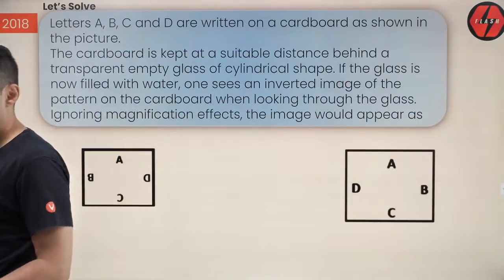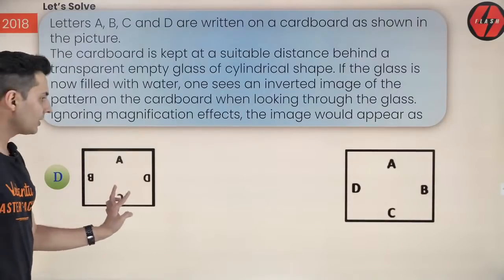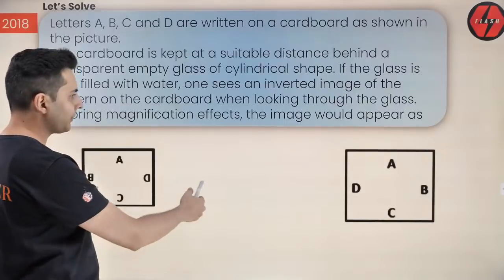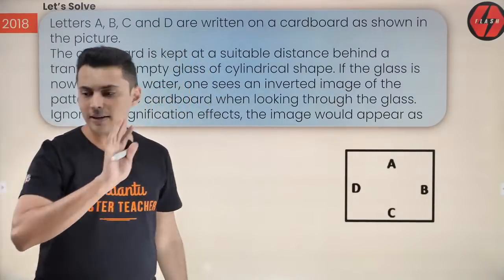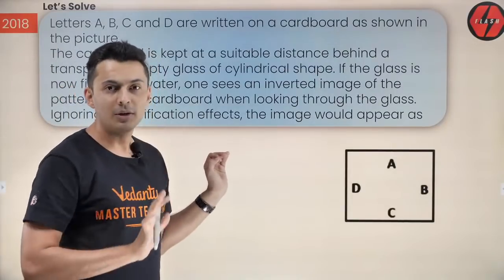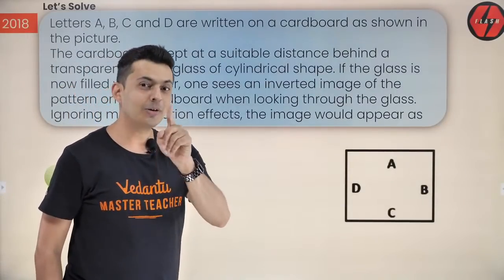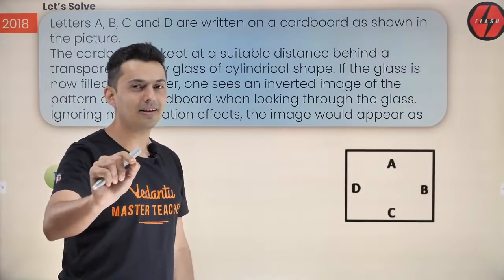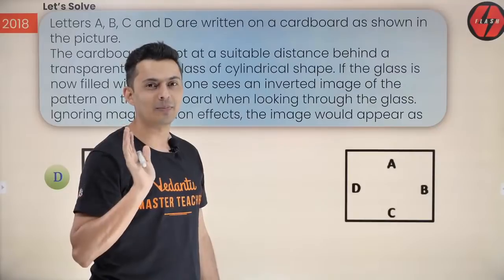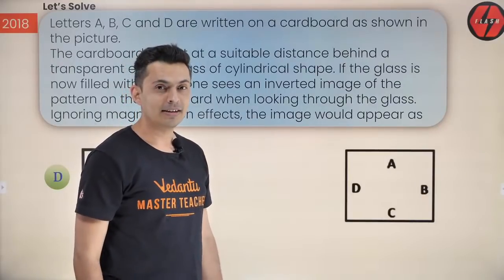Yeah. Is that clear, everyone? How this has formed? So even C has flipped. Just hold a mirror and see. Think about it, guys. What will happen? Or I'll tell you another tricky way. Okay, don't even need to use a mirror. I'll tell you what you can do in the actual exam. I'll teach you this trick. It's very, very interesting. It will help you save time. No need of using mirrors.